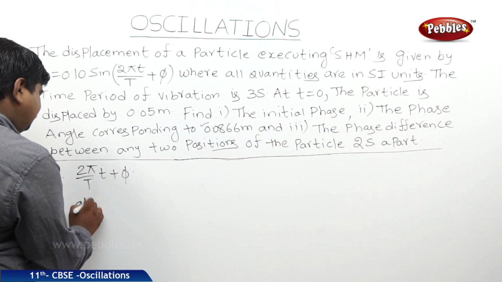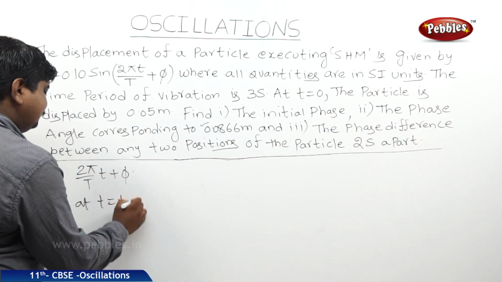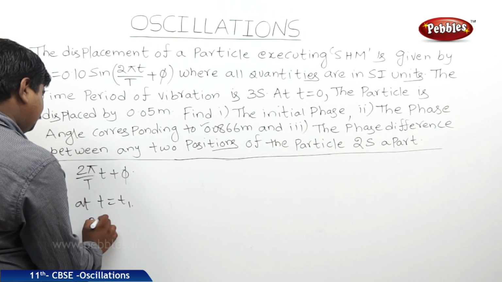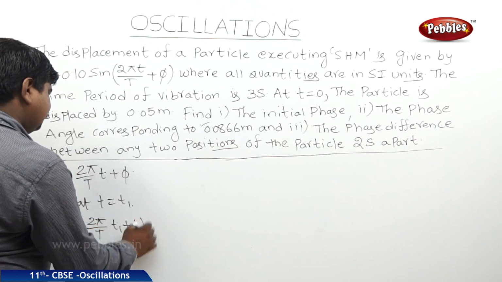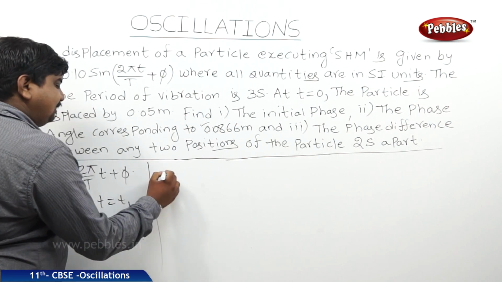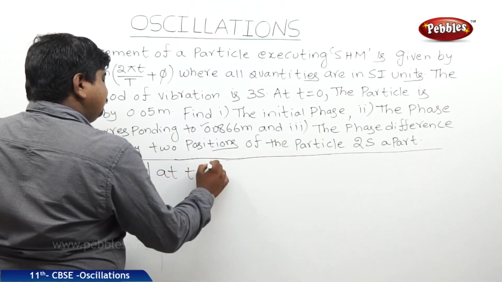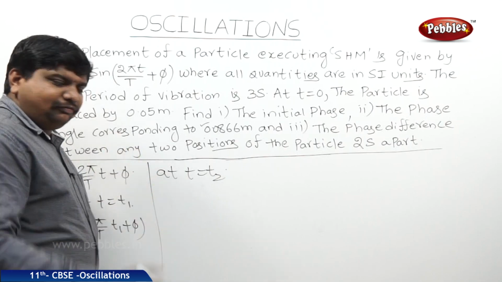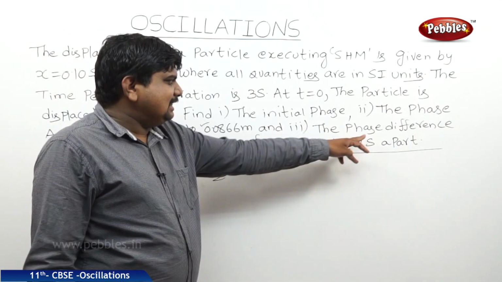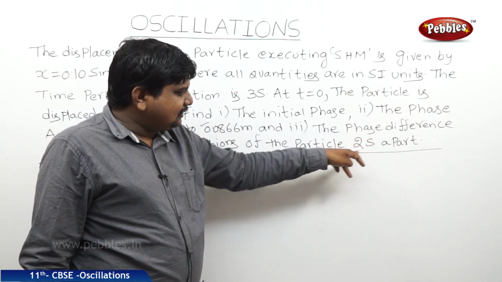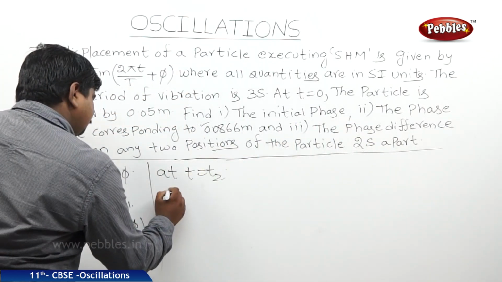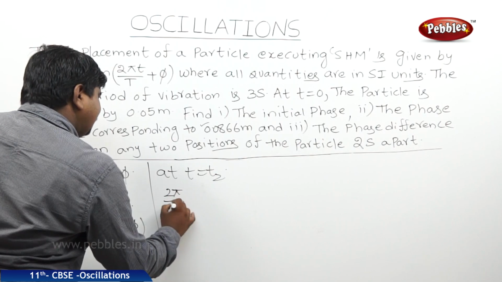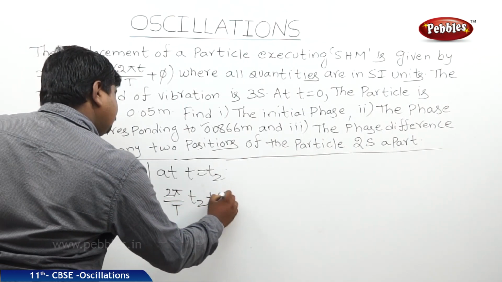Therefore, at t is equal to t1, this equation will become 2 pi by capital T into t1 plus phi. At the same time, at t is equal to t2, what is the need to find out the two different times? Because we should find out the phase difference at the difference of the time. So at t is equal to t2, this equation will become 2 pi by capital T into t2 plus phi.